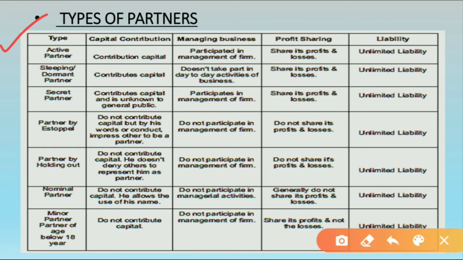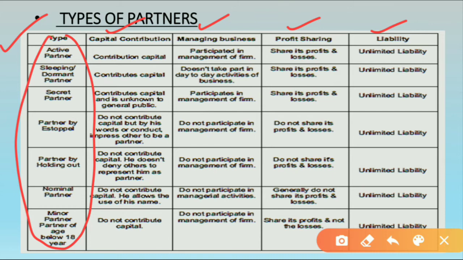These partners are categorized on the basis of different aspects: on the basis of capital contribution, on the basis of managing the business, profit sharing, and liability. In this we can find out these are the types of partners. Here these are the various types of partners in the partnership firm.